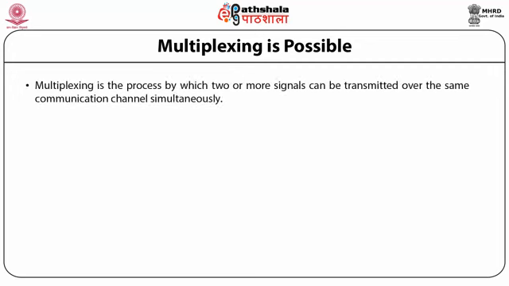Secondly, multiplexing is possible. Multiplexing is the process by which two or more signals can be transmitted over the same communication channel simultaneously. So modulation allows the same channel to be used by many signals.